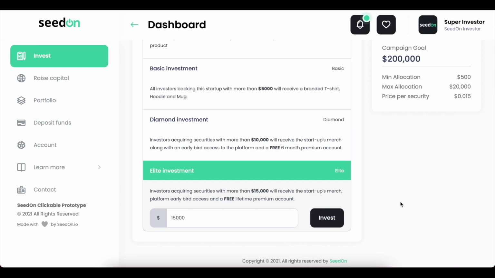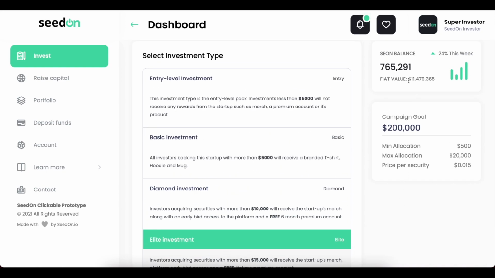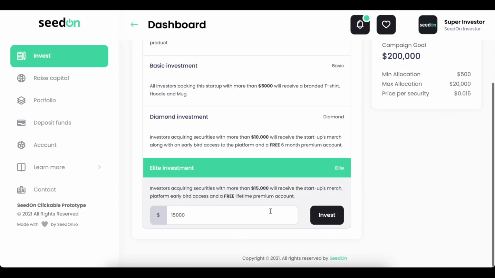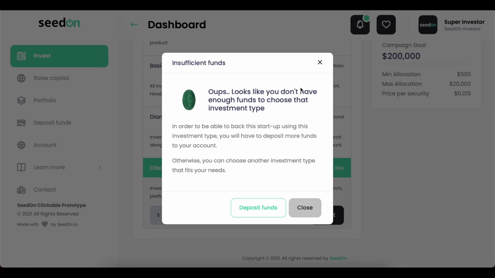Okay, so now let's go ahead and invest. So for example, right now what we have in fiat value is $11,000. Right, so if we try to invest $15,000, then we don't have enough balance in our account, so we're not going to be able to do this. So let's see what's going to happen. When we don't have enough funds, we are going to see this pop-up, which is saying that we can either deposit more funds or just choose another investment pack.